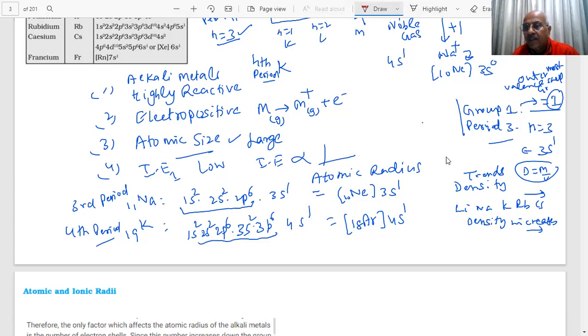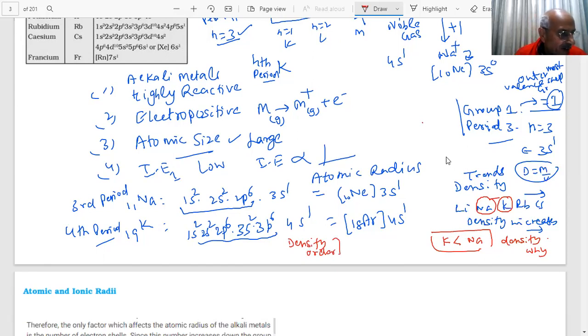The density increases, but there is one difficulty here, one exception. The density of potassium should be more than sodium, but the density of potassium is less than the density of sodium. We have shown you this last time. The question was why. What is the reason for this exception? A question on the density order has been asked in the paper.